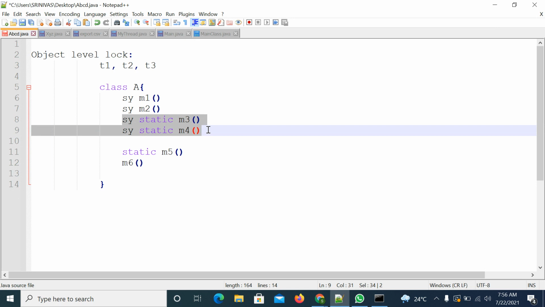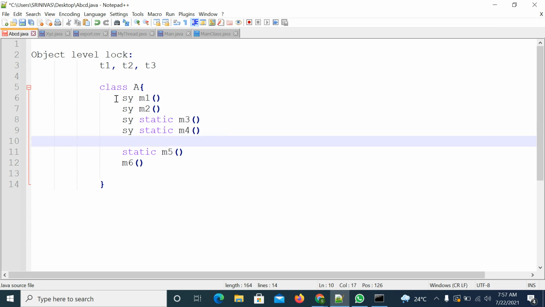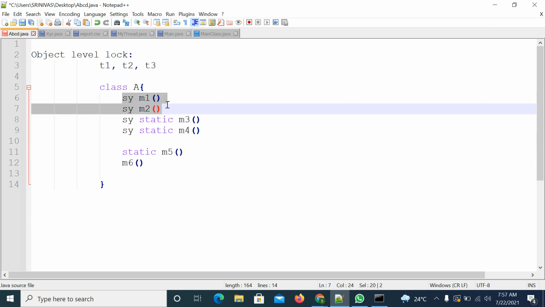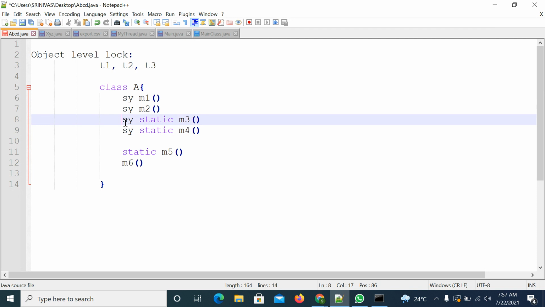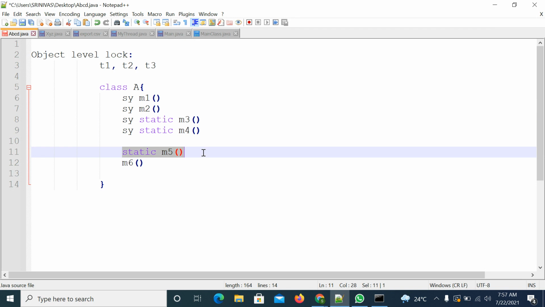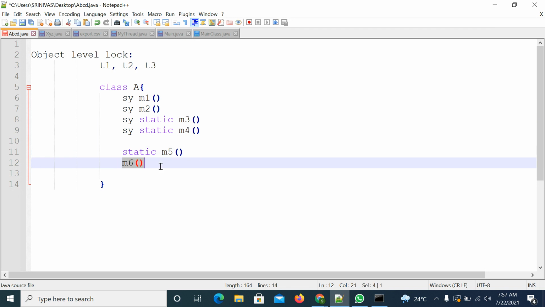Synchronized keyword with static gives class level locking. So if one thread is executing synchronized M1 method, the remaining threads are not allowed to execute synchronized M2 method, but the remaining threads can execute static synchronized methods, only static methods or instance methods, no problem.